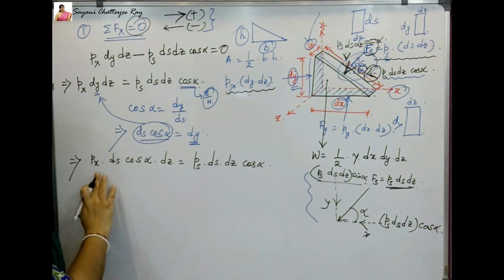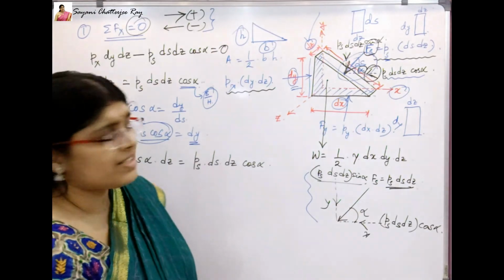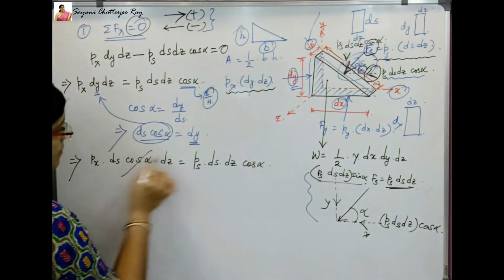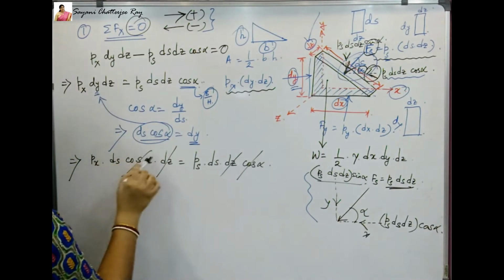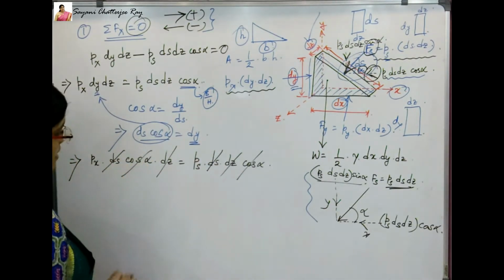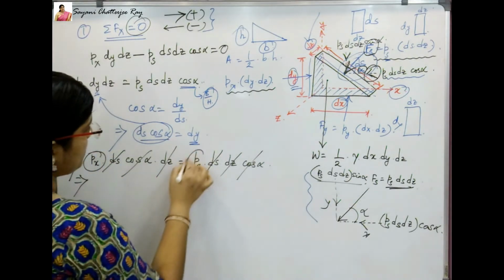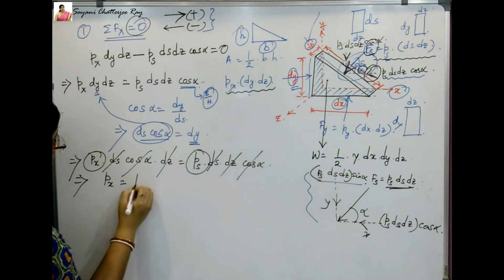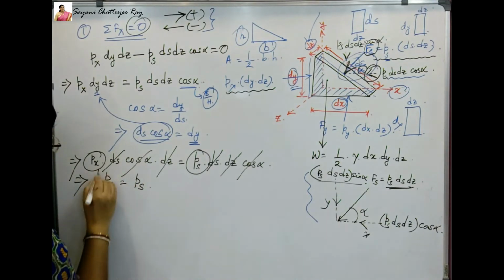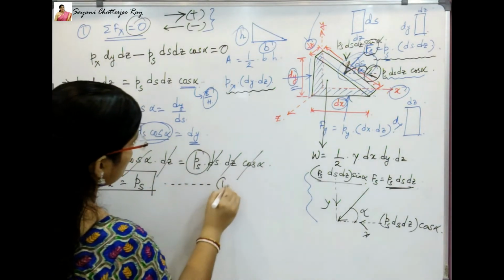Now you can see that on the left hand side and right hand side many terms are common, so just cancel the terms. Cos alpha gets cancelled, dz gets cancelled, and ds gets cancelled. So remaining is Px and Ps. So we can write that Px equals Ps. Mark this as equation 1.